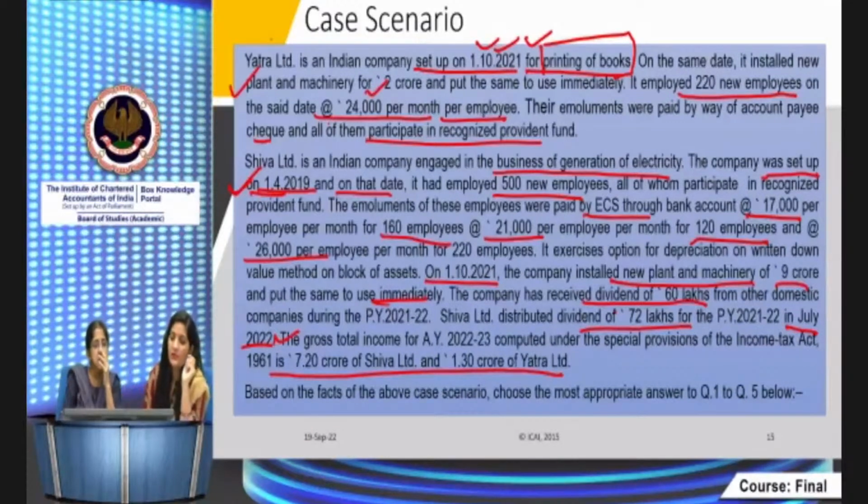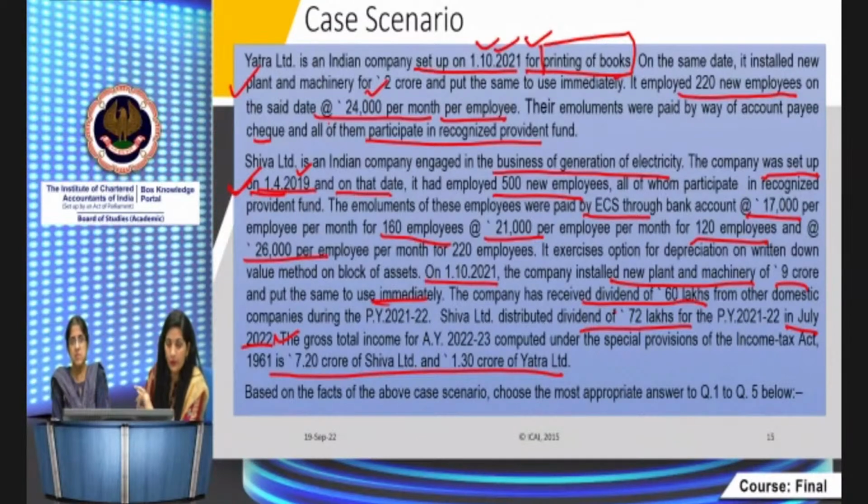In case of Shiva Limited, the new employees were employed in the previous year 19-20. The deduction is for 3 years, including the previous year in which the employees are employed, that is 19-20, 20-21 and 21-22.